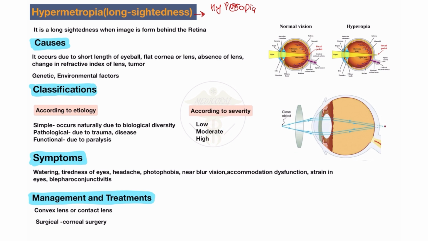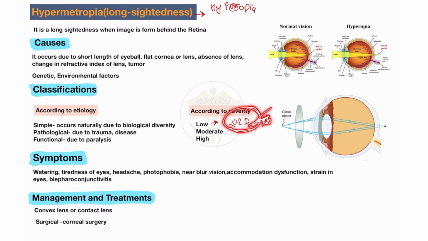Low is when the patient needs less than or equal to plus 2 diopter. I discussed that in myopia we always use a negative lens, but in hypermetropia the patient always uses a positive lens.